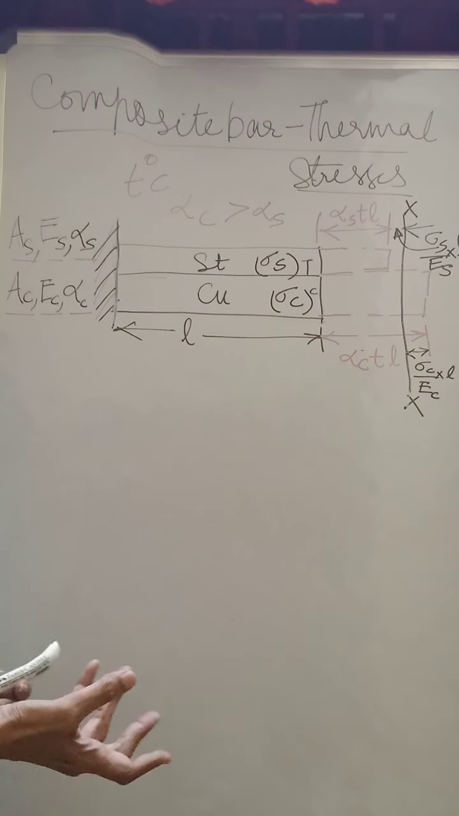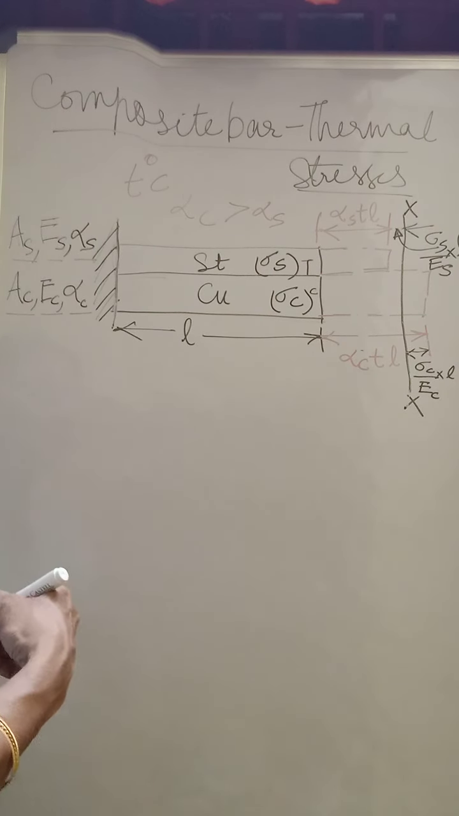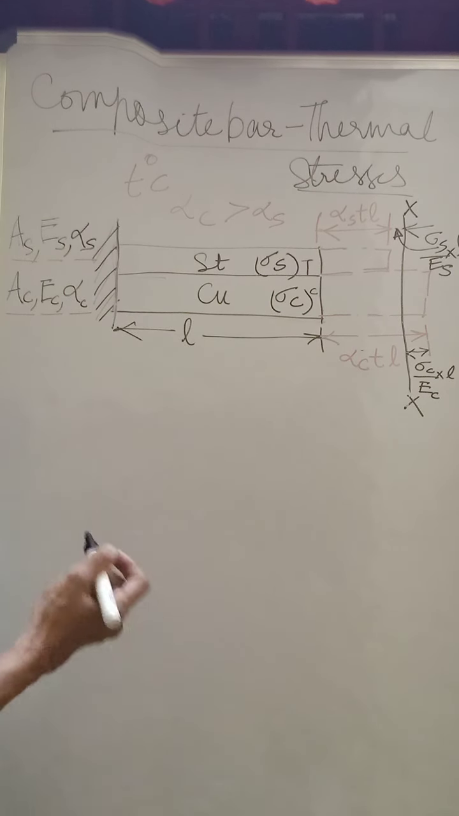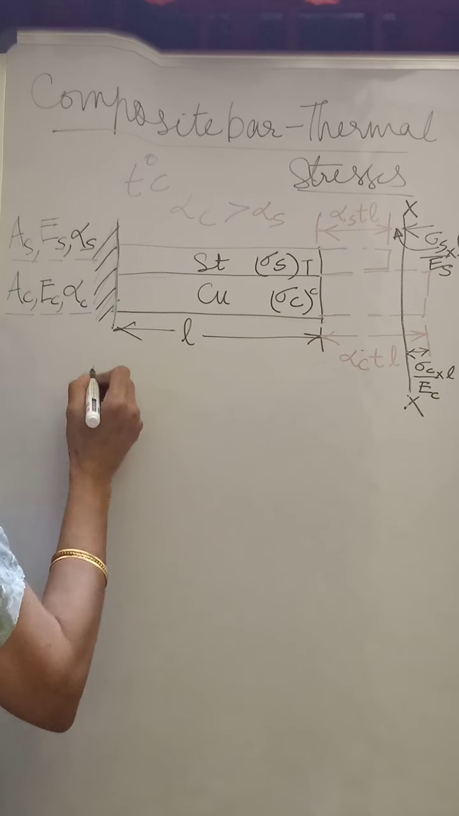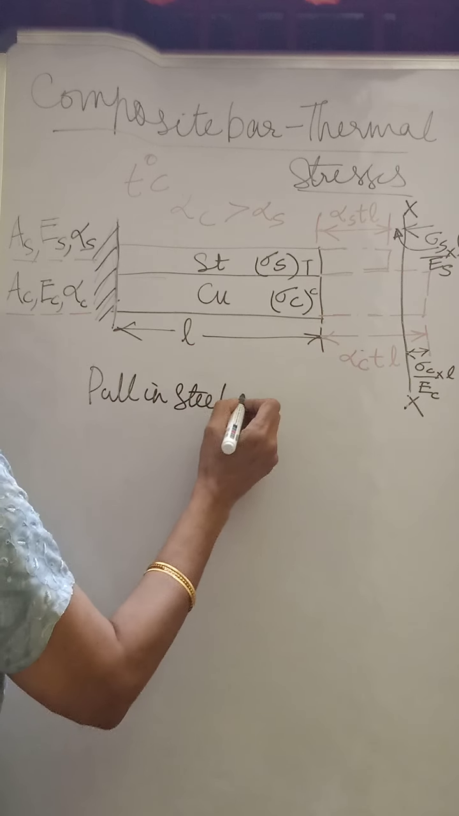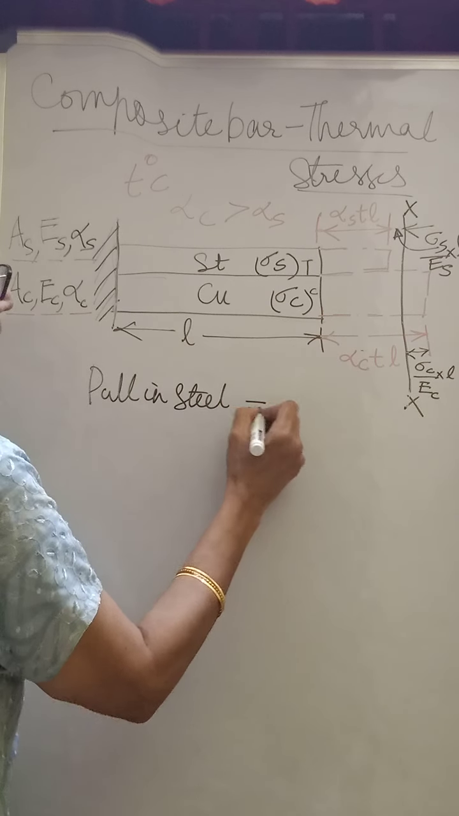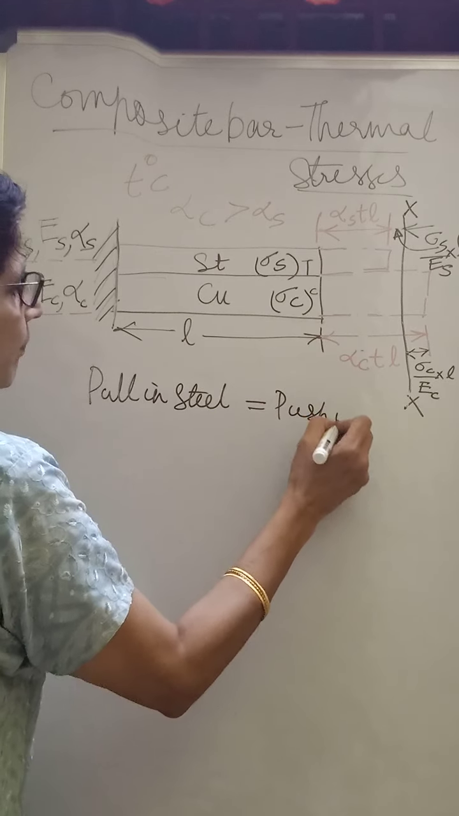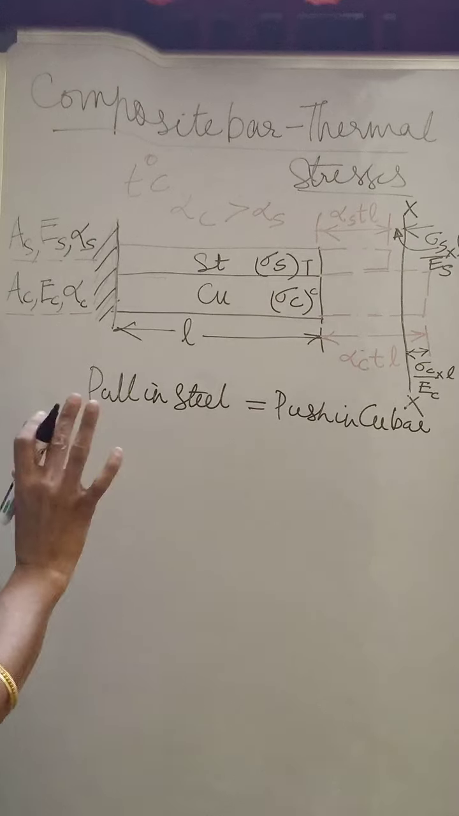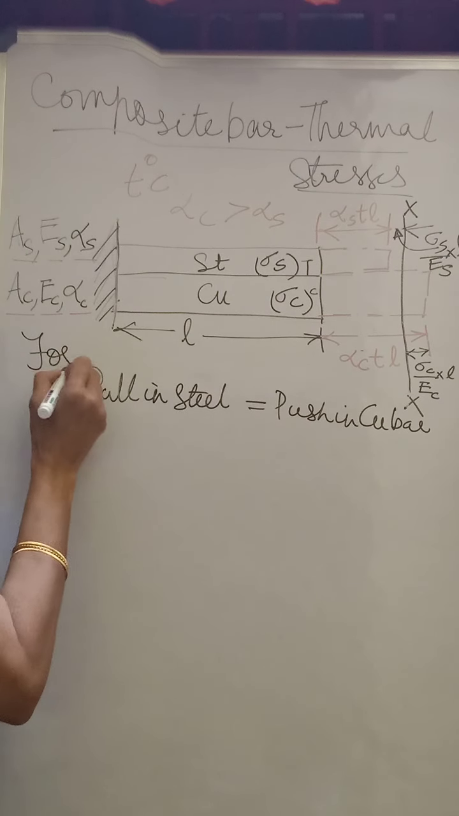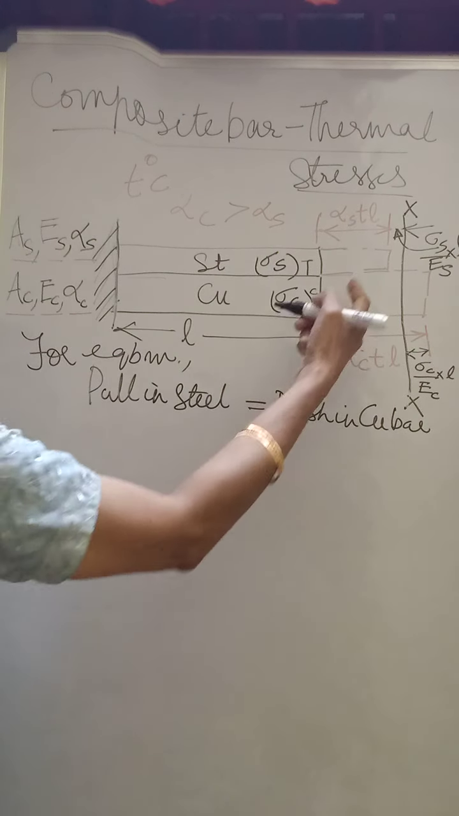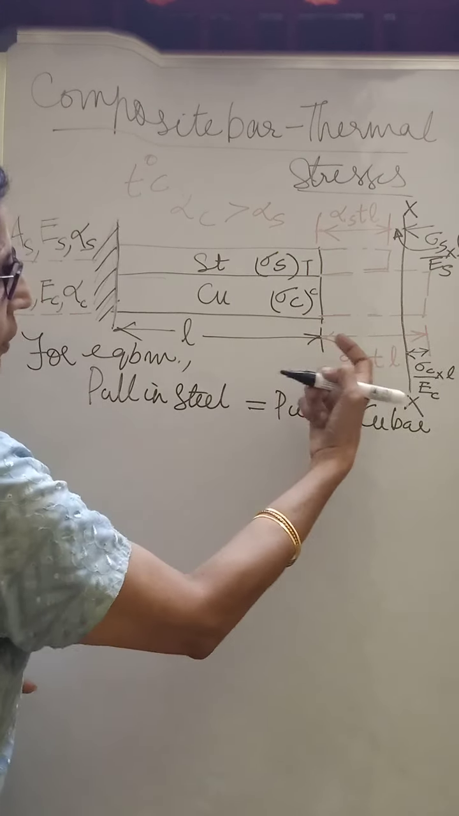Now how to solve for the sigma s and sigma c? Let us see here. Now as you know, there are no external loads coming here. I have told you there is a pull provided in the steel bar and there is a push provided in the copper bar. So since there are no external loads, for equilibrium, force has to be balanced. So the pull required in steel has to be equal to the push required in copper.